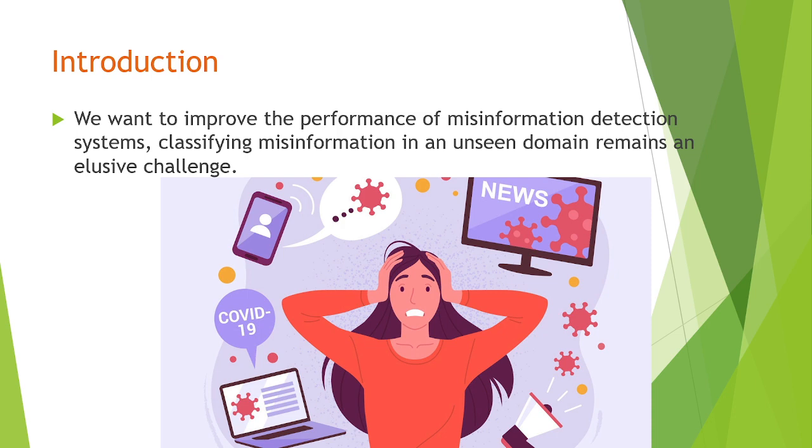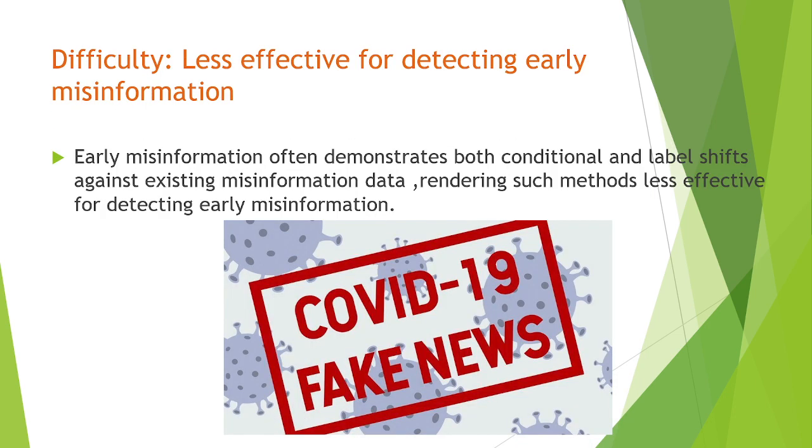However, early misinformation often demonstrates both conditional and label shifts against existing misinformation data, for example, class imbalance in COVID-19 datasets, rendering such methods less effective for detecting early misinformation.